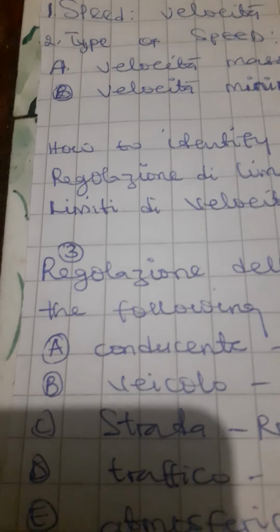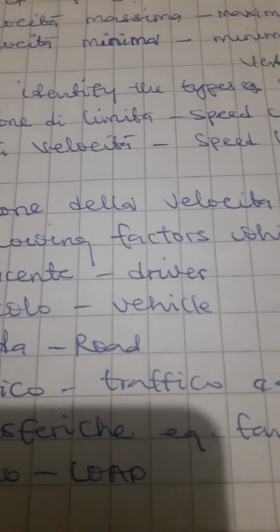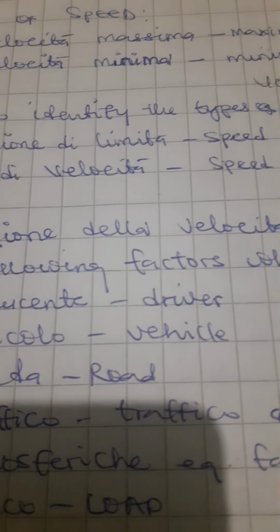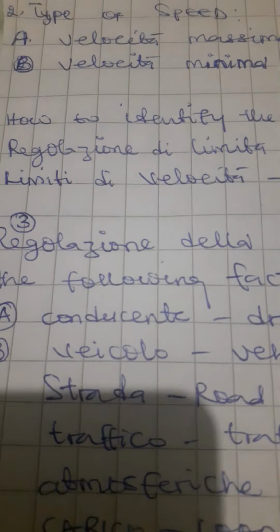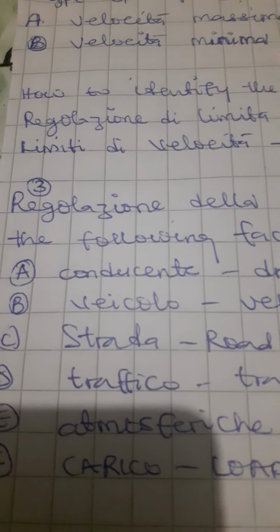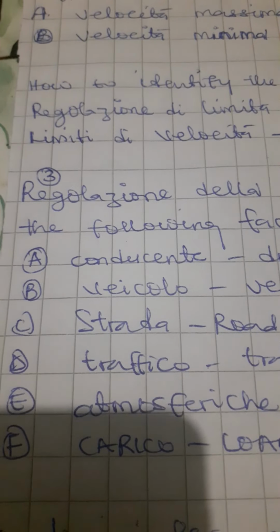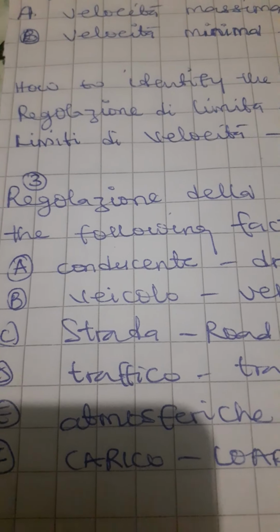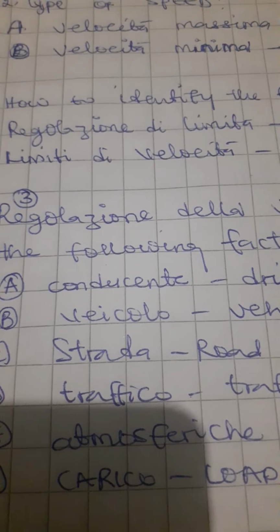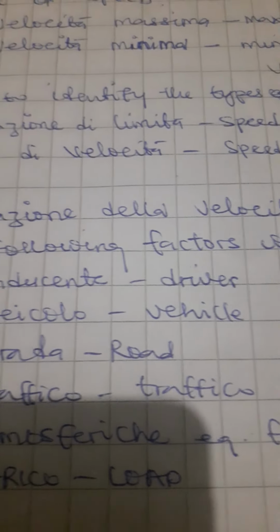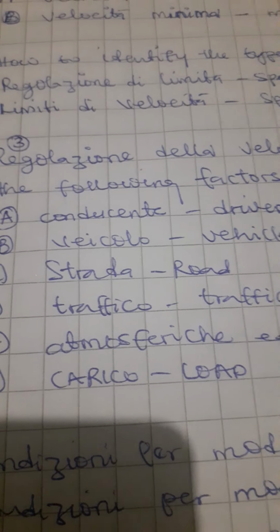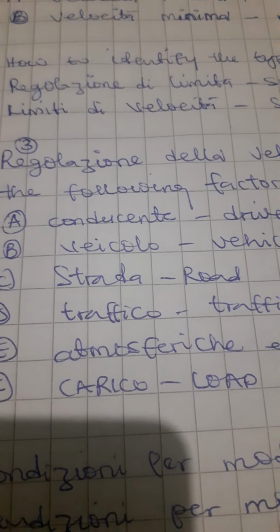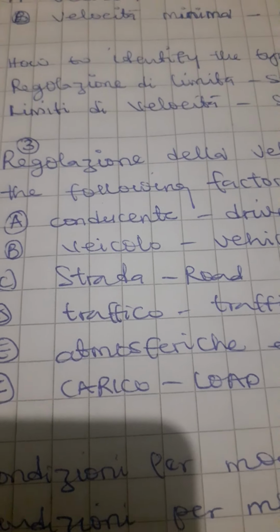Then let us look at number three, regolazione della velocità. When we talk about number three, which is regolazione della velocità, it's talking about the regulation of speed. Now, we are going to be talking about the factors that determine whether we are going to be driving at a high speed or at a low speed. That's what we talk about, regolazione della velocità. Now, in order for us to know whether the speed at which we are driving our motor vehicle will be increased or reduced, there are some factors that will always influence it.